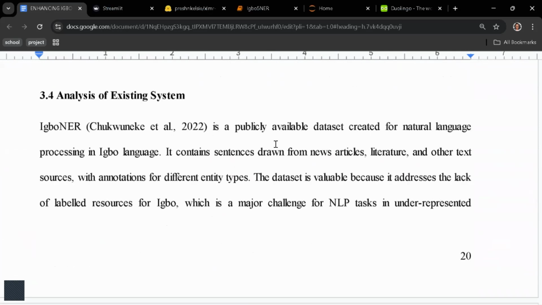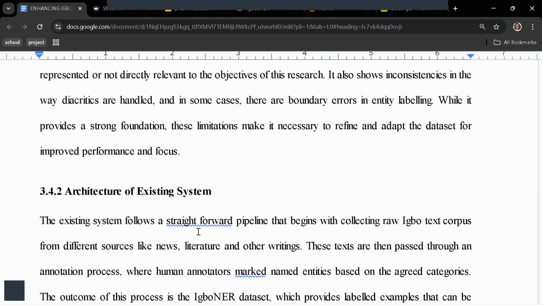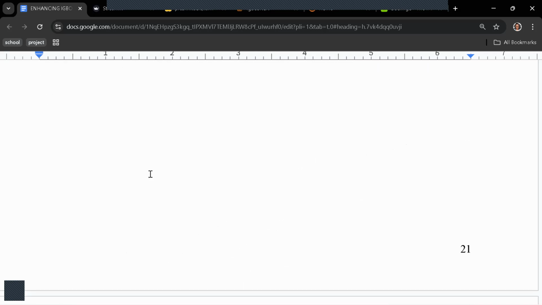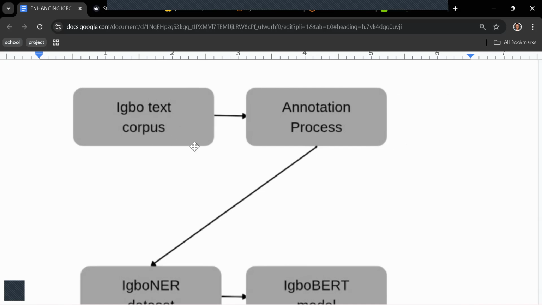It is a publicly available dataset for NER in the Igbo language. Just read through, this is what the system is. What was the challenge? We have some issues in the dataset size, so we increased the dataset. So this is the architecture. The dataset is an Igbo text corpus.